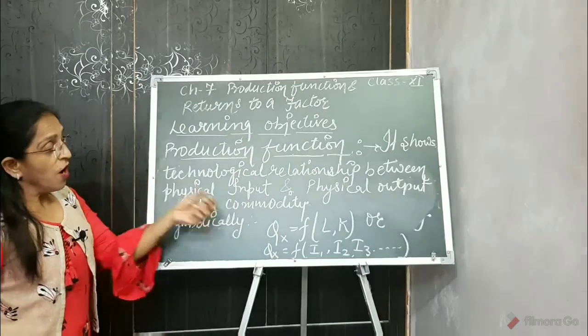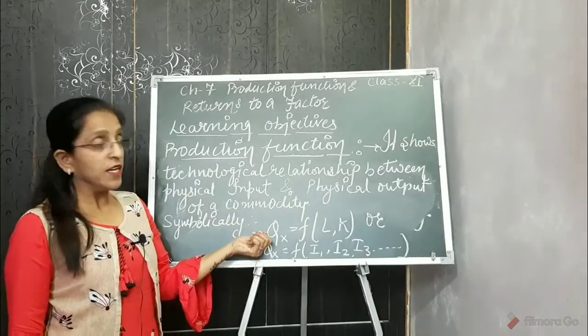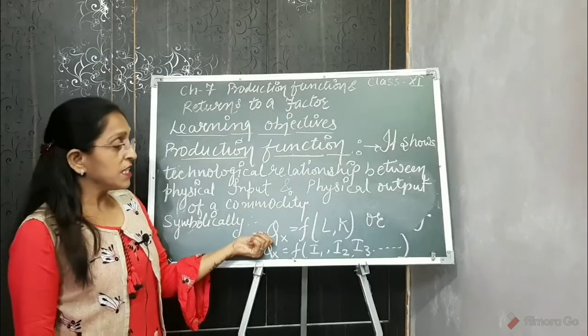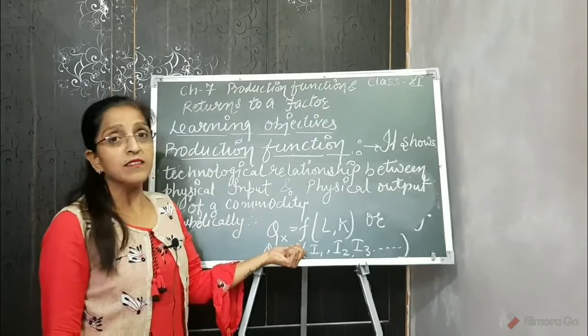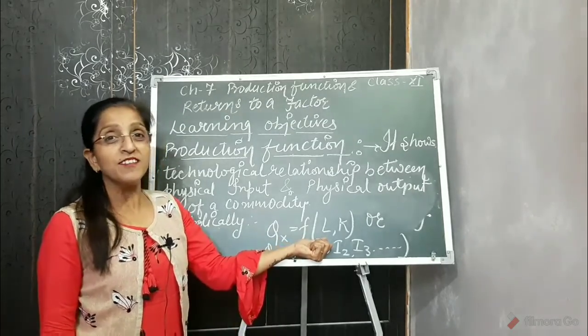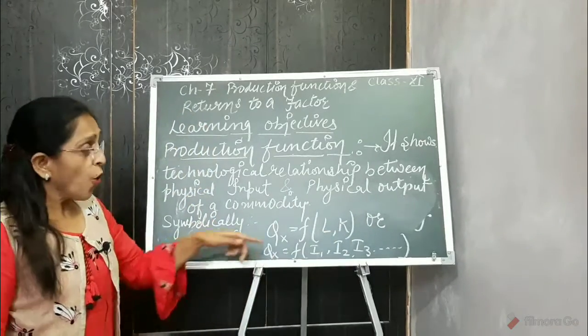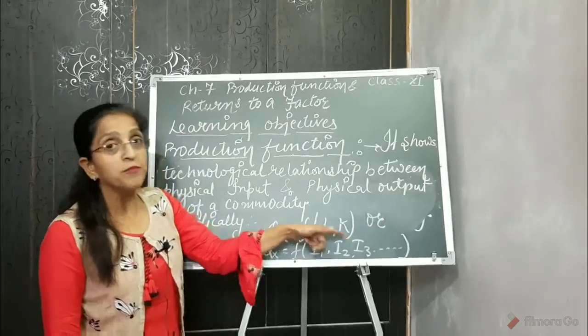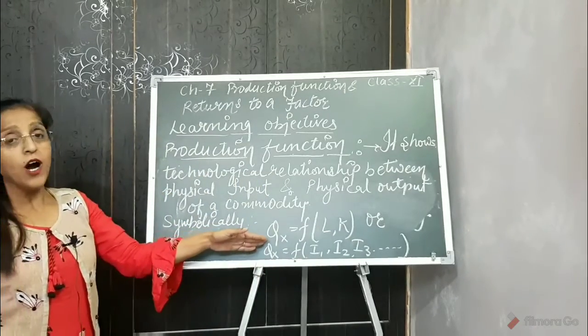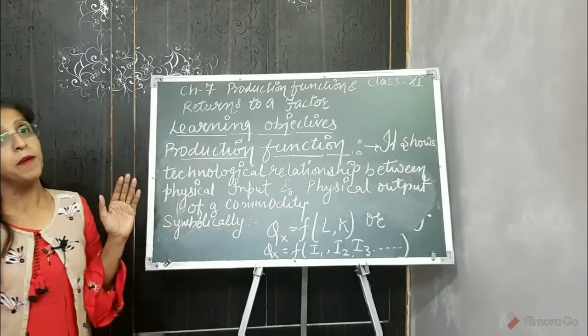What is Qx? Qx means quantity of output, F means function, L means labor, K means capital. So on the basis of these various inputs, our production or the quantity of output is dependent.